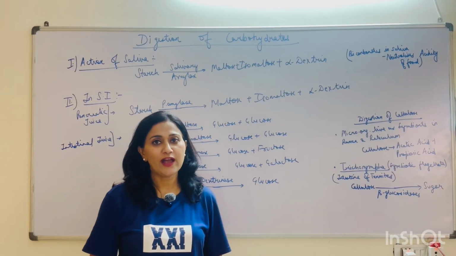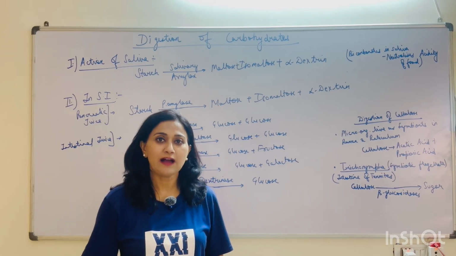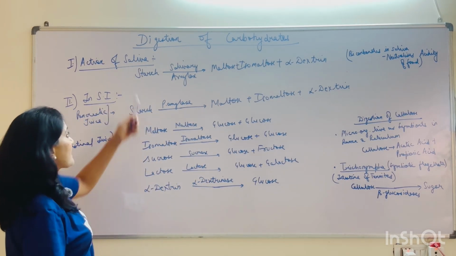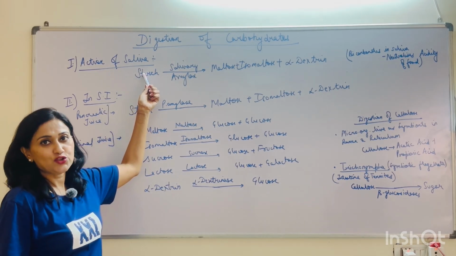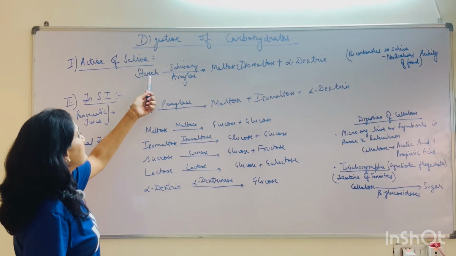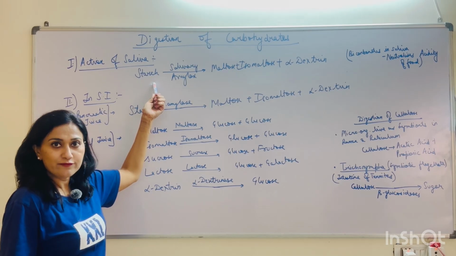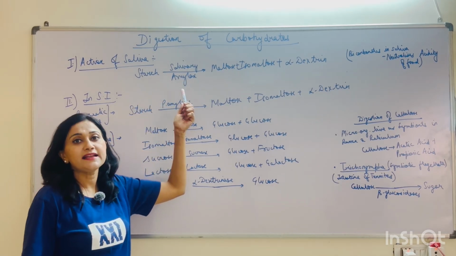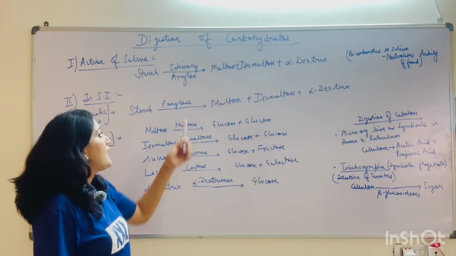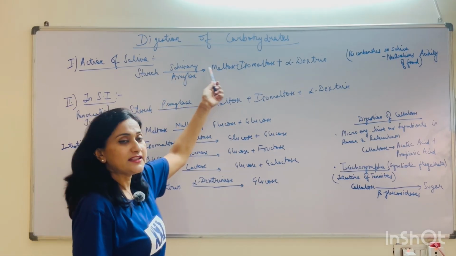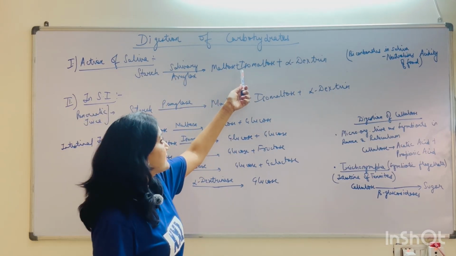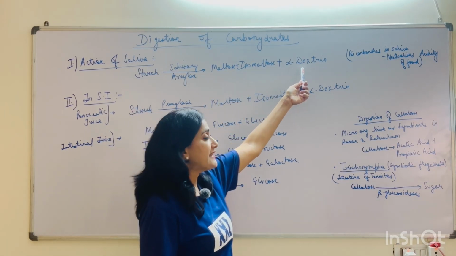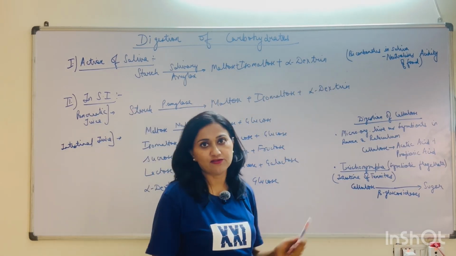In this video, we are going to talk about the digestion of carbohydrates. The digestion of carbohydrates starts right in the mouth by the action of saliva. The starch, or the carbohydrate food source, is acted upon by salivary amylase, the enzyme present in the saliva, and it is broken down into simpler components, the disaccharides like maltose, isomaltose, dextrin, limit dextrin, etc.